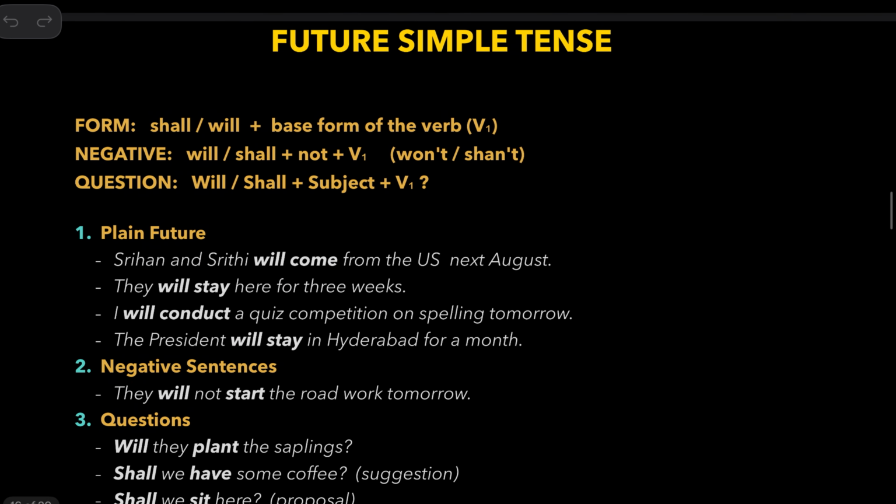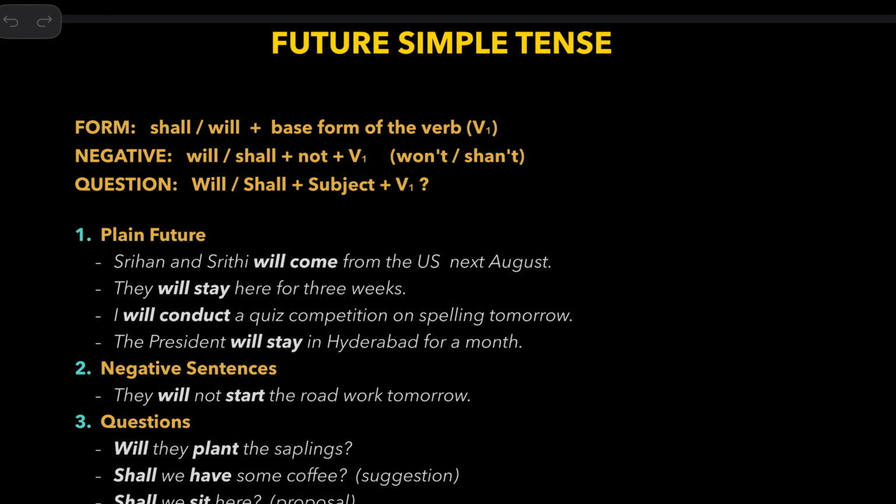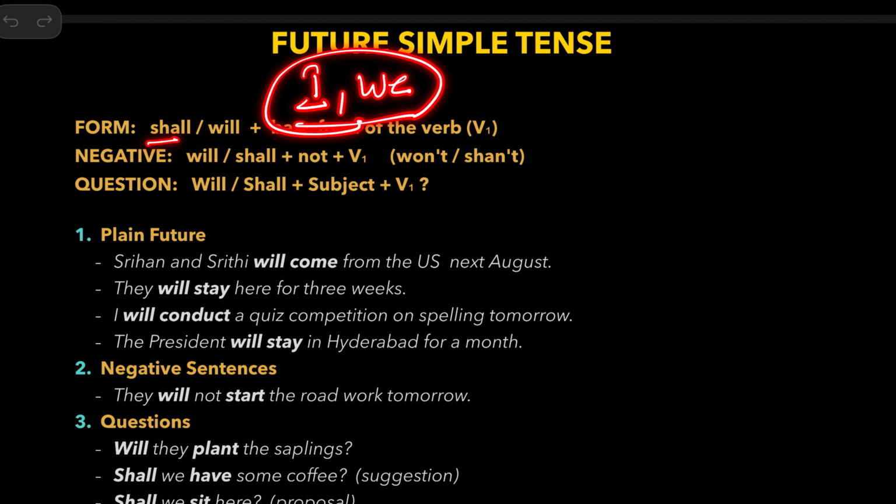Now, future simple tense. The form is shall or will, then the base form, and it doesn't matter what the subject is. Mostly we use will in positive and negative sentences. And the word shall is used with I and we in questions which are not actually questions, like: Shall I wait for some more time? Shall we have something to eat? Only there do we normally use it.